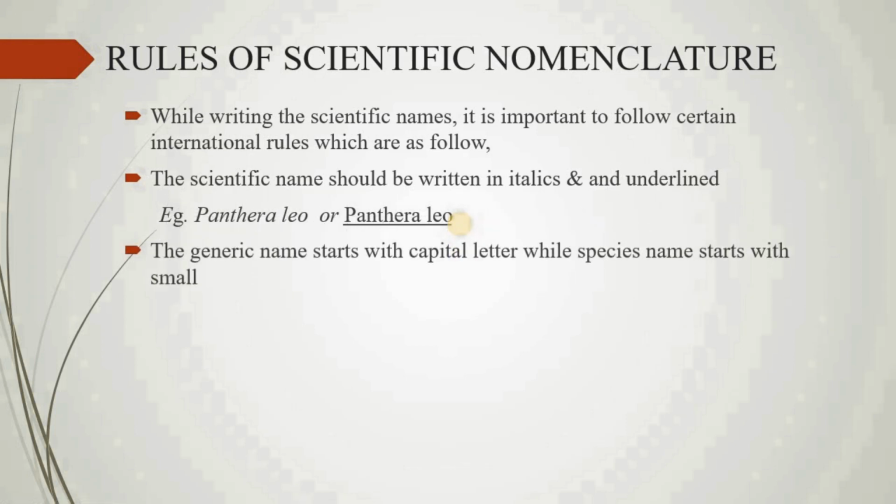The generic name starts with a capital letter while the species name starts with a small letter. Example: Homo sapiens sapiens. Now Homo is a genera name or genus name. H is a capital, and now sapiens. Sapiens is a species name, so it always starts with a small letter.